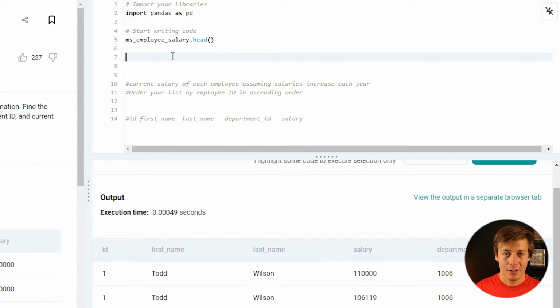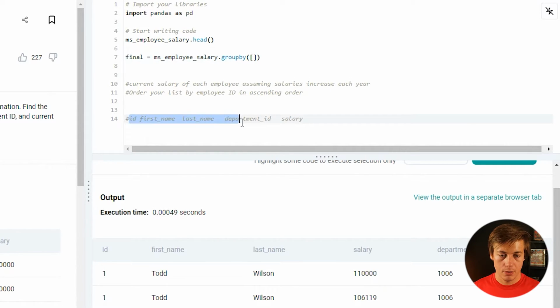So what I think we could honestly do is dot group by like this. And I'm just gonna name this as final. So inside this group by, what I'm gonna just put is kind of our output on here except for salary. So let's just copy all of that.